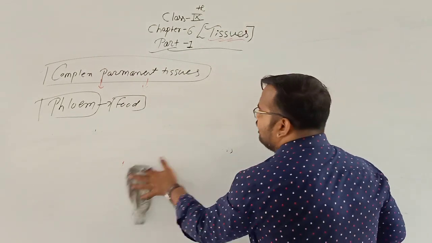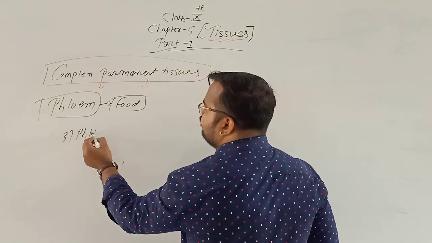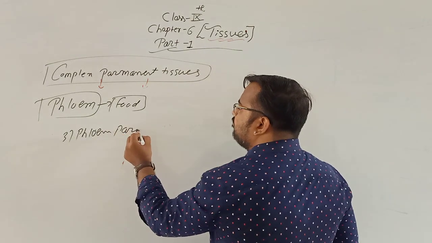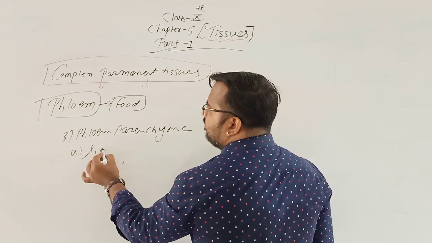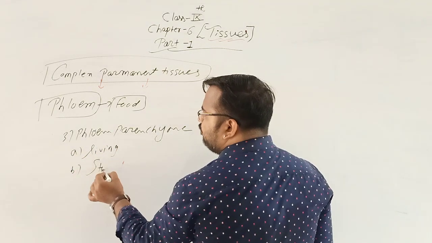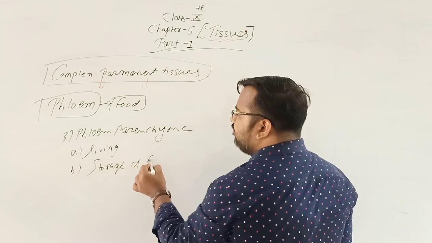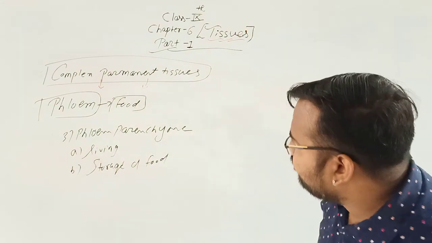Okay, and after sieve tube and companion cell, the third is phloem parenchyma. It is also living and its main function is storage of food. And last is phloem fibers.